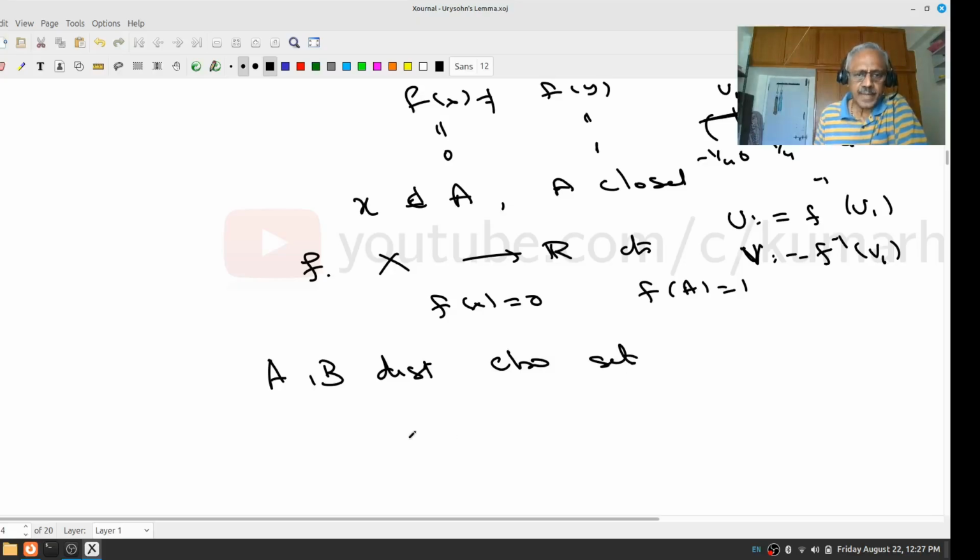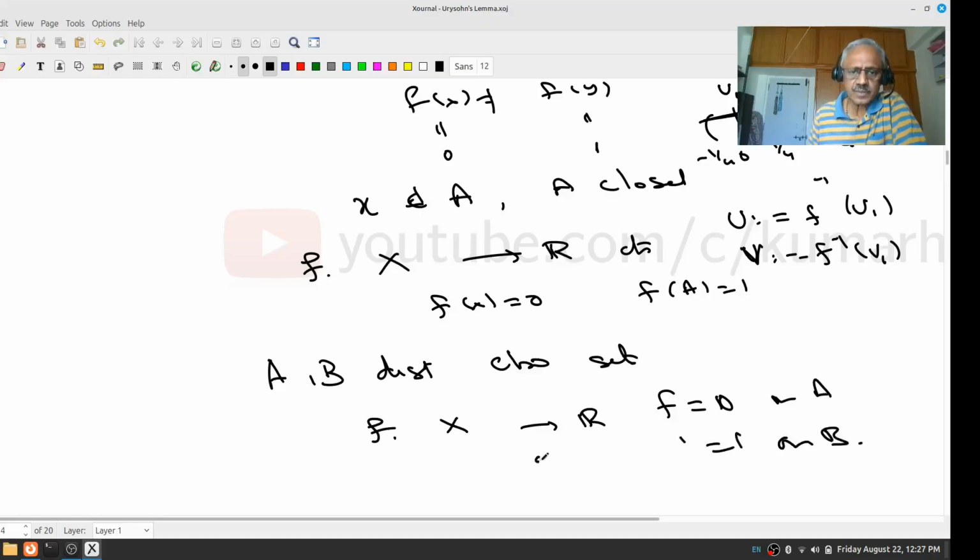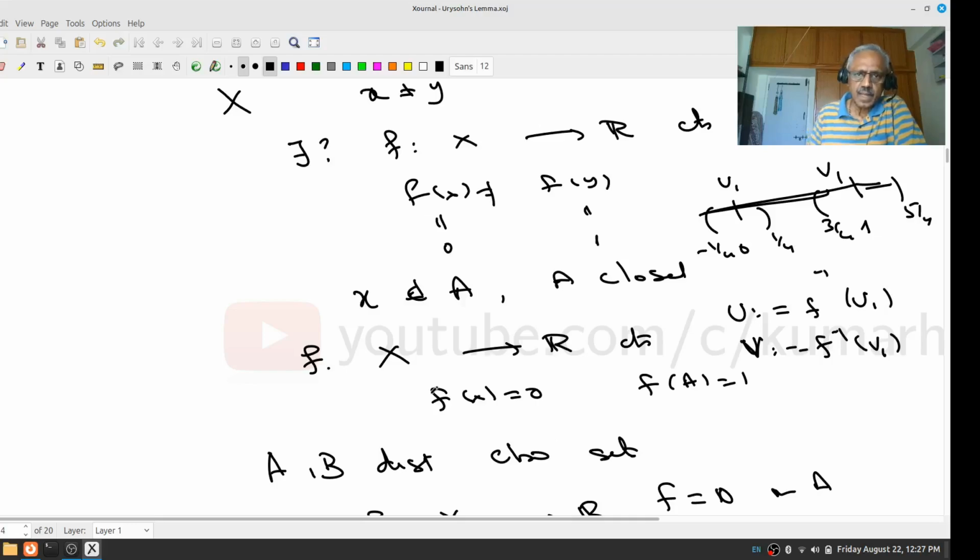Okay. Then whether there is a continuous function f from X to R such that f is 0 on A and 1 on B. This continuous function. Right? And when it comes to this closed thing, in topology they have a word for this: completely regular spaces.